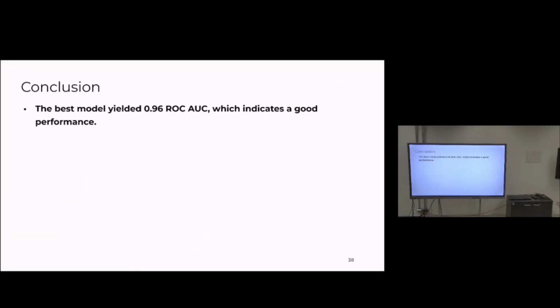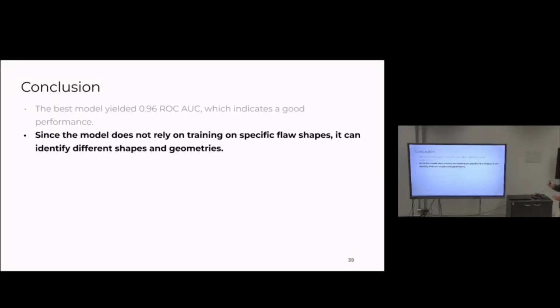So overall, I believe that the best performing model, which was based on local outlier factor, performed really well in terms of the quantitative metrics. Since the model does not rely on being trained on specific flaw geometries, it can detect a huge range of flaws and anomalies in the pipe.